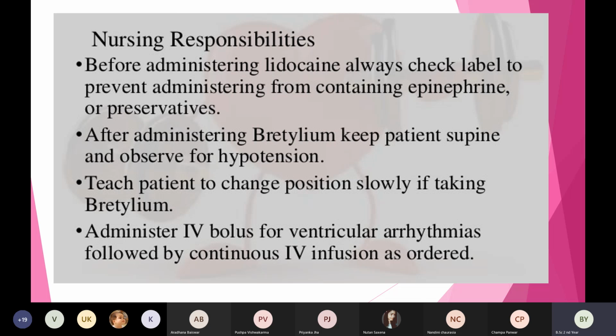Apart from this, you have to monitor the vital signs: check blood pressure, temperature, pulse rate, which is very important, respiratory rate, and SpO2 level also. Then also check for any chest pain, and perform the ECG.